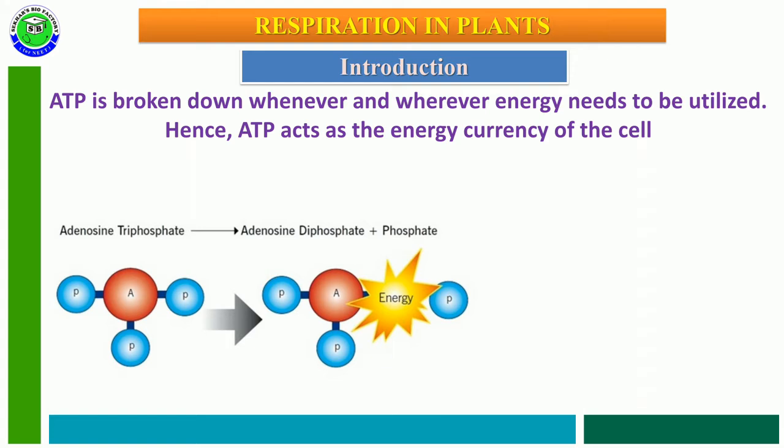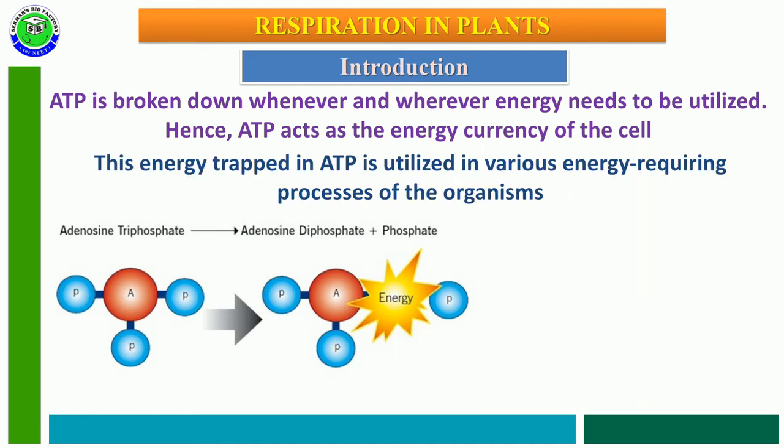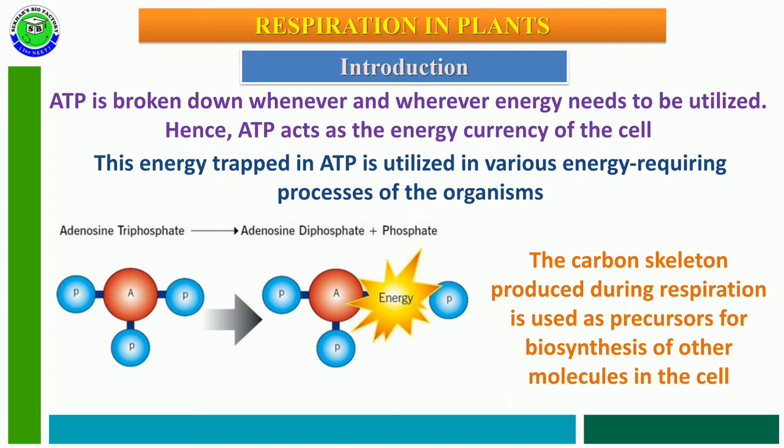Whenever and wherever energy is needed, ATP acts as an energy currency, and by breaking the bonds within the ATP molecule, energy is released for cellular activities. This energy trapped in ATP is utilized in various energy-requiring processes of living organisms.